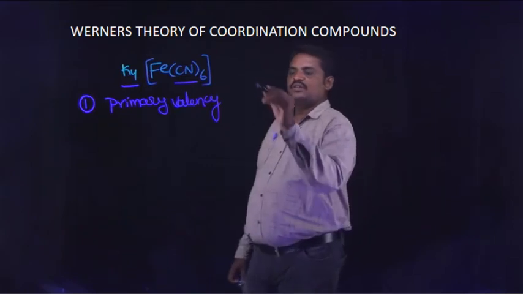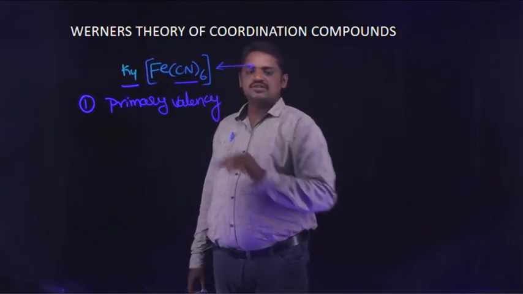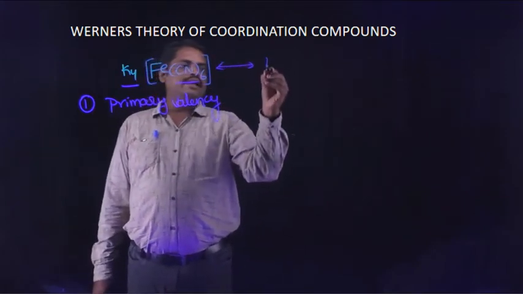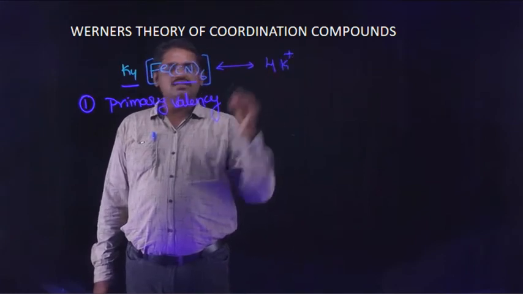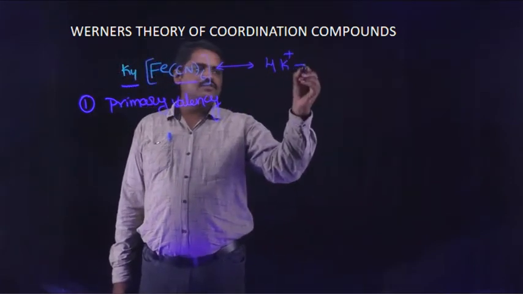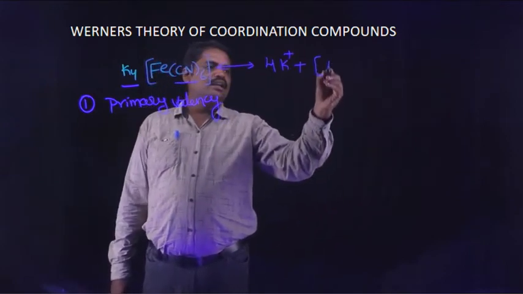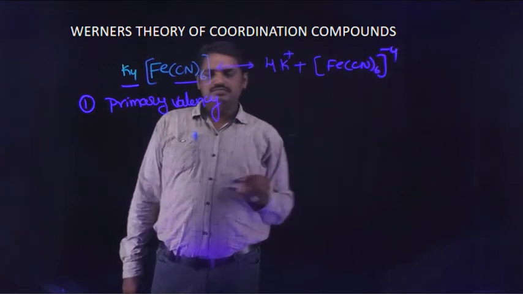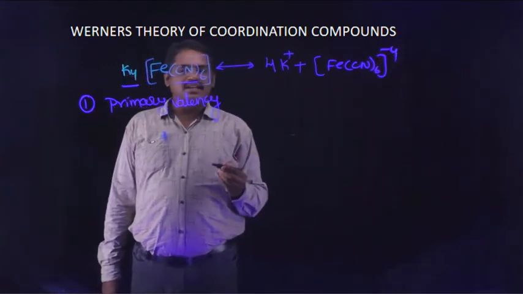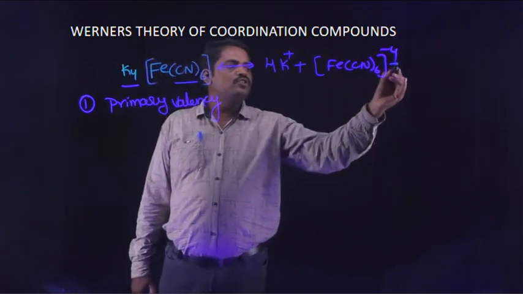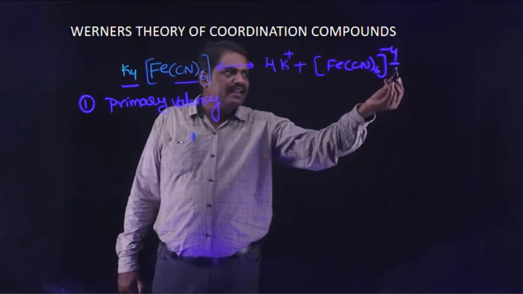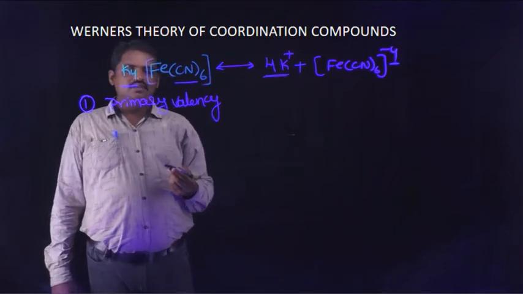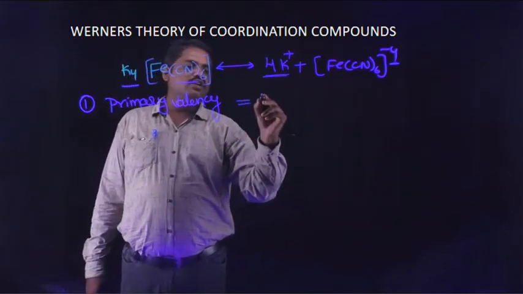For example, this complex dissociates into 2 types of ions: 4 K+ ions, meaning 4 potassium ions, and [Fe(CN)6]4-. So the primary valency indicates the number of oppositely charged ions. The primary valency of the above complex is equal to 4.